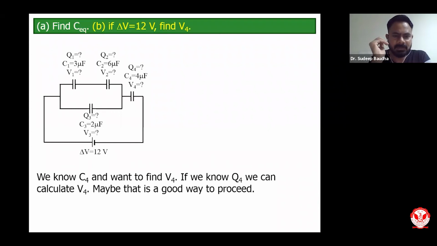So how to calculate this V? I have given some unknown quantities on each capacitor. Capacitance we already know because it is mentioned in the question. That was part of the question. Now we are looking to find out voltages across each and every capacitor. If I know the charge, I can find out the voltage, because there is a relationship between charge, voltage and capacitance. If we know charge Q4, we can calculate V4. So let us try to analyze how to calculate V4 for this particular capacitor.